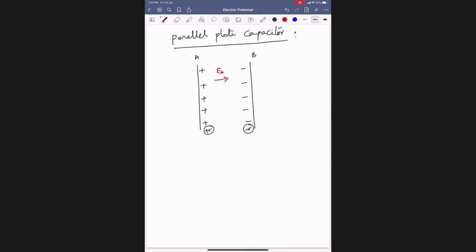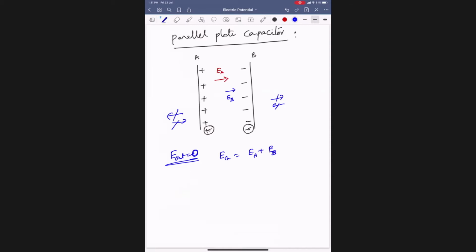It is a minus one, EB also towards right only. So E outside will be 0, because they cancel here. Only inside, what is the field? Inside, as they are in the same direction, E is due to A plus B.